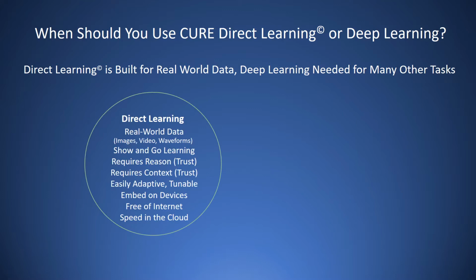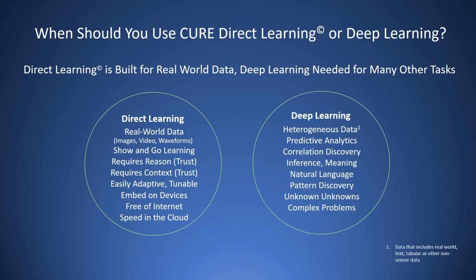The highest level difference is that Cure is built for real-world data. That is, data acquired from sensors, cameras for images and video, and the myriad of sensors that acquire analog data from the stars to the dirt under our feet. Deep learning is built for a wider range of data, including, importantly, text and tabular data from conventional databases. We believe direct learning and deep learning will be complementary for a number of use cases.